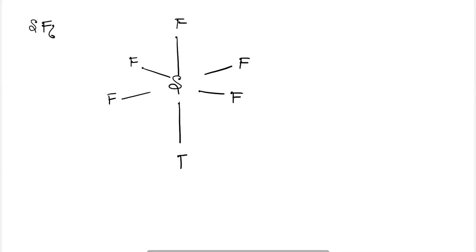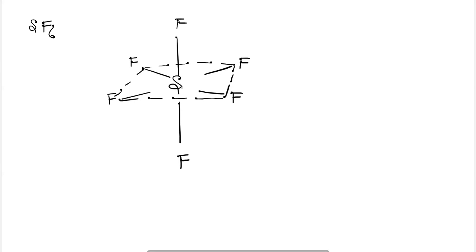The last is the hexahalide, that is SF6. Hexahalide SF6, they are having an octahedral structure. A square on a plane, one fluorine above like this and one fluorine below. This is the square plane where four fluorine atoms are attached to the central sulfur atom, and similarly two fluorine atoms, one above and one below like this. So this is the octahedral structure for your hexahalides.